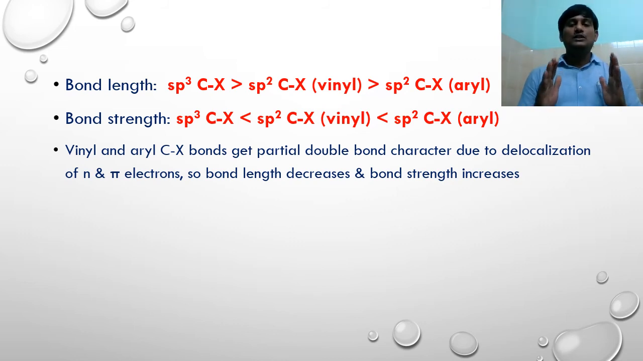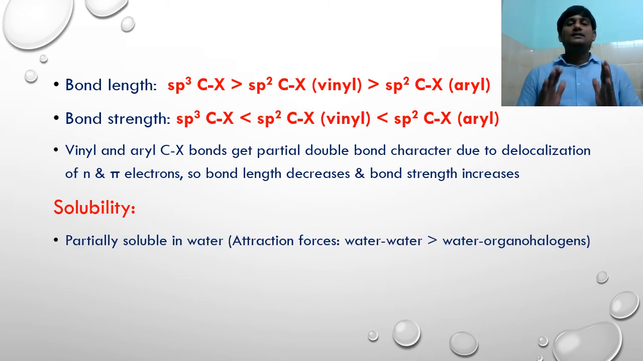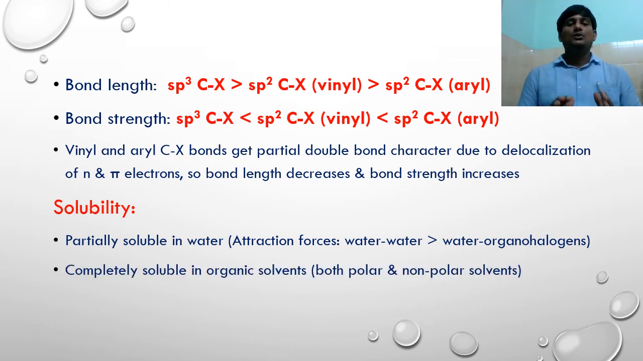Let us take the solubility of organohalogen compounds. We know that organohalogen compounds are polar, but these are only partially soluble in water. The reason is that the attraction forces between water and water are greater than the attraction forces between water and alkyl halides or organohalogen compounds. These are completely soluble in organic solvents, both polar and non-polar. And also, even though these molecules are polar, these substances cannot dissolve salts such as sodium chloride or potassium chloride.